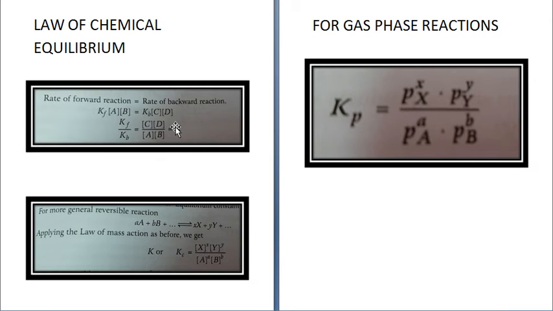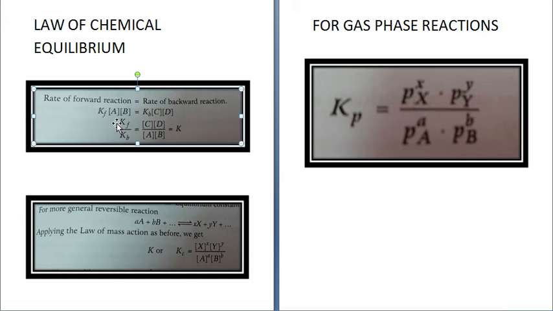Now at equilibrium, the rate of forward reaction is equal to rate of backward reaction. So it means that KF, concentration of A, concentration of B is equal to KB, concentration of C, concentration of D. Or you can say KF upon KB is equal to concentration of C into concentration of D divided by concentration of A into concentration of B, which we will write as K.